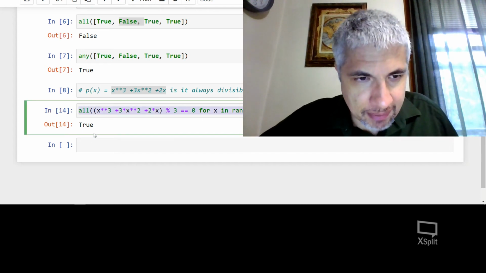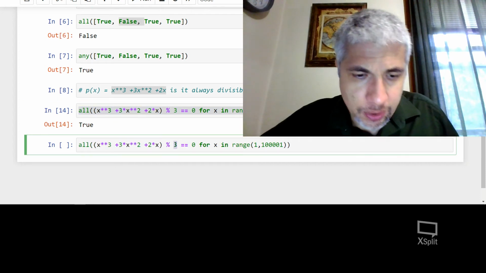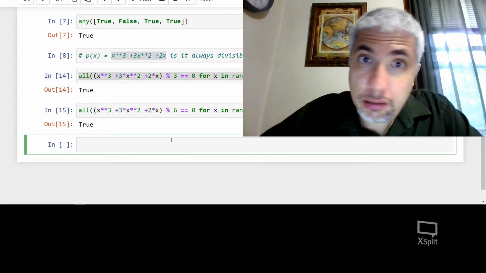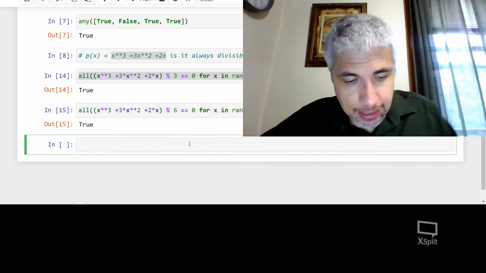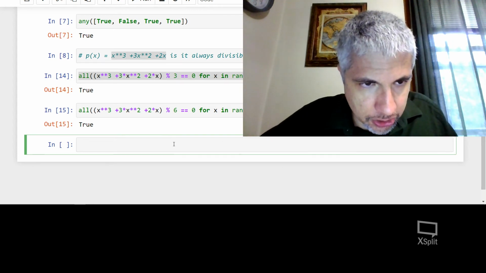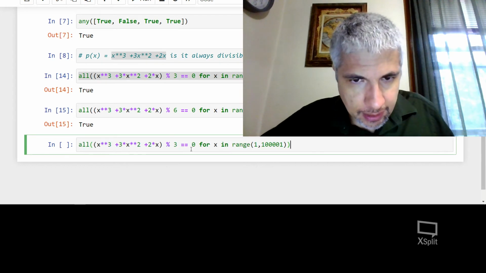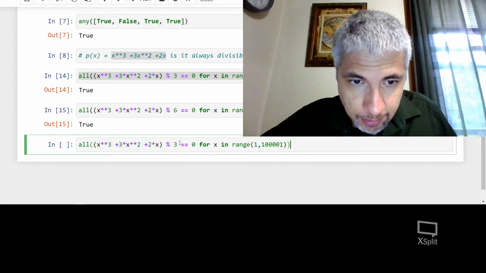So let's try the same thing, but now instead of 3, let's see, is it always divisible by 6? And true again. Oh, very nice that it's always divisible by 6. Let's try one more. Let's try to see if it's always divisible by 12.